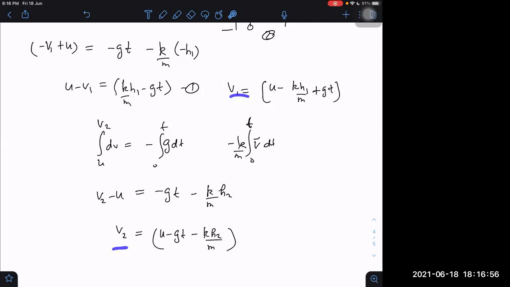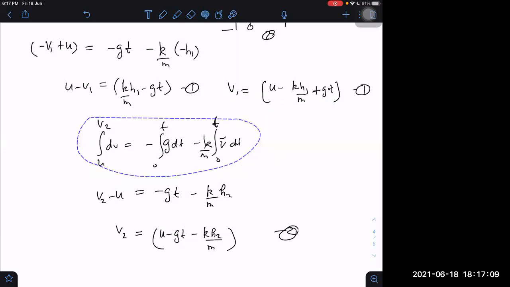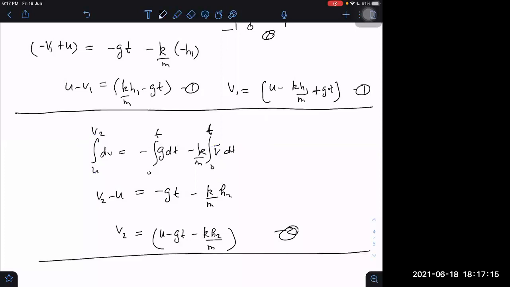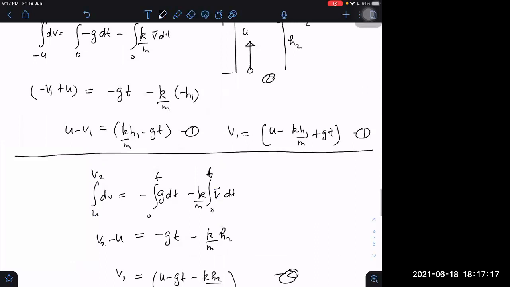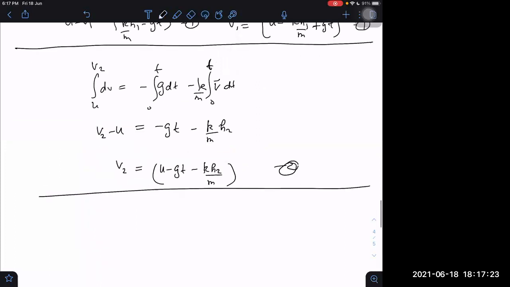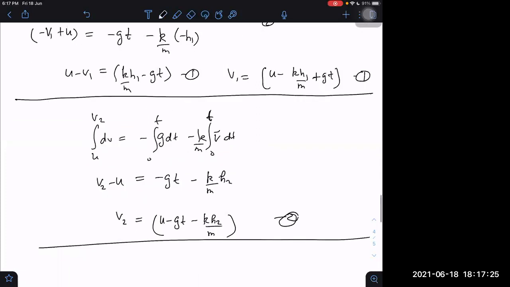I am not saying that we are getting anything, as my purpose was also not to obtain anything. My purpose was to write valid equations, what valid equations we can have of this special kind. These are the valid equations, and these are the valid relations between v1 and v2. If they collide at some point, h2 will be given as h minus h1. Total height is, let us say, given as h. I can replace this h2 by h minus h1.